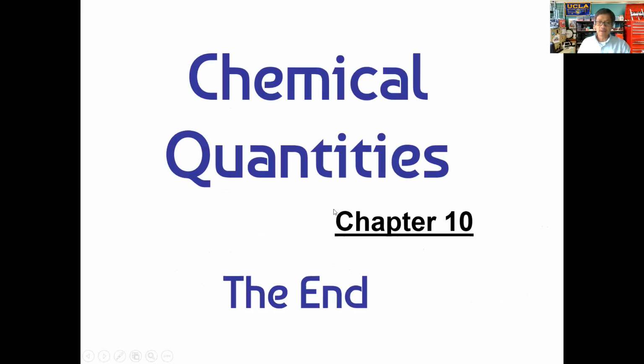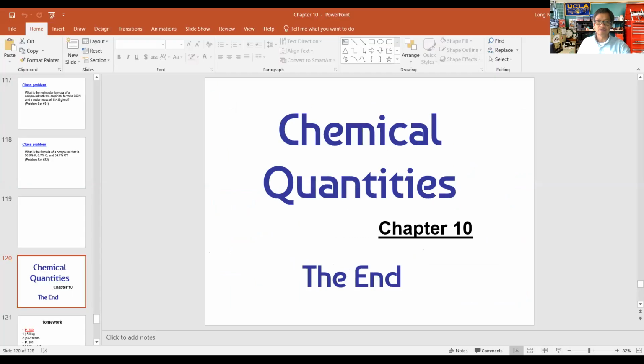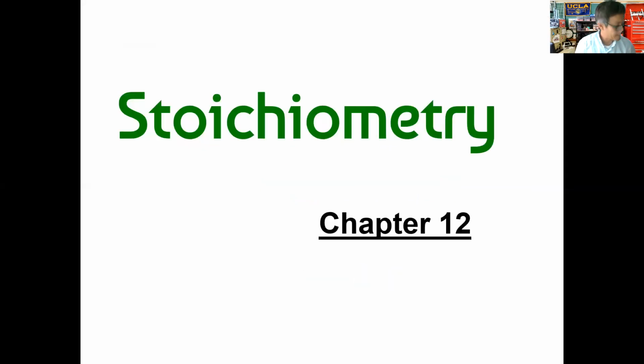So let's go ahead and start chapter 12. The way that you want to approach the study of the material in chapter 12 is that if in chapter 10 we were describing quantities of given substances, that is, the quantities of elements and compounds in terms of moles, in terms of mass, in terms of volume, then what we're doing in chapter 12 is taking that study of quantities and applying it to a chemical reaction.